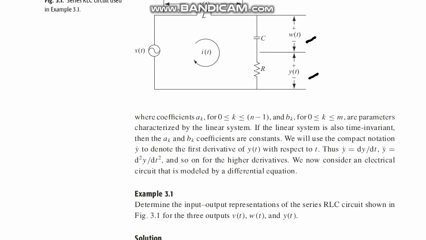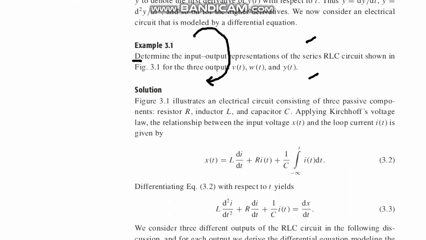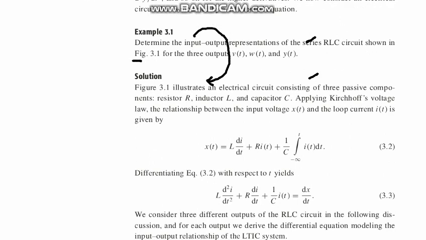In a series circuit, x(t) is the applied voltage. Here i(t) remains the same because there is no parallel branch. It is a series circuit. So if you apply Kirchhoff's voltage law in that loop, what will be the equation?